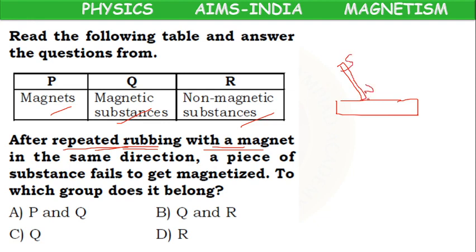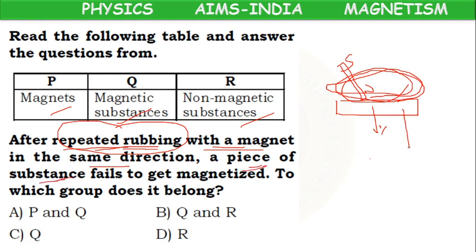If I have a magnet like this and repeatedly move it in this direction, this object will become a magnet. But here the question is, after repeated rubbing in the same direction, the piece of substance fails to get magnetized. It cannot be made into a magnet.